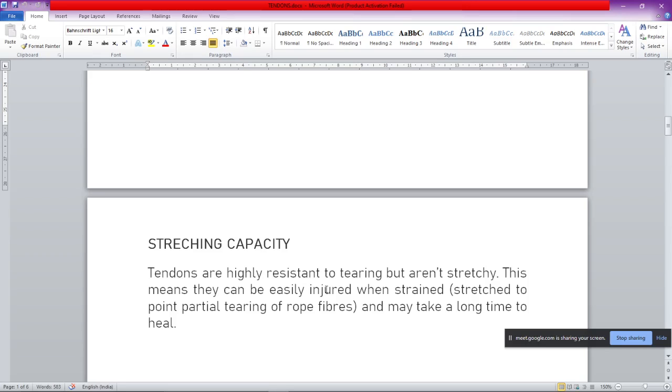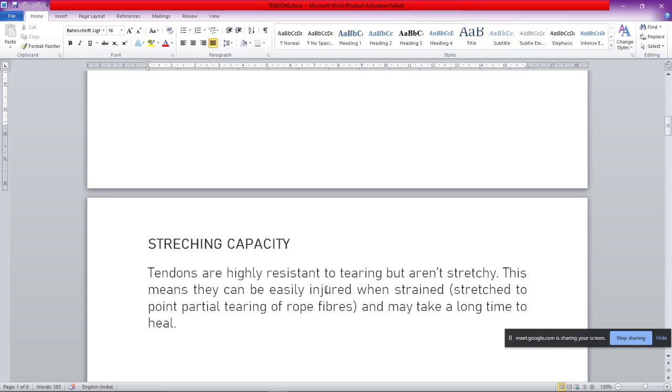Muscle can stretch up, they can contract, they can relax, but tendons are not stretching too much. Now this means that they can be easily injured because they are not stretching. So if your leg is stretched apart accidentally to a longer distance, so what will happen? The tendon will get injured.